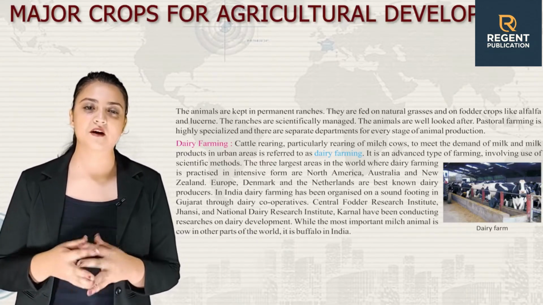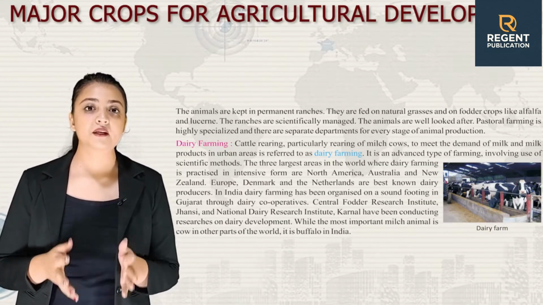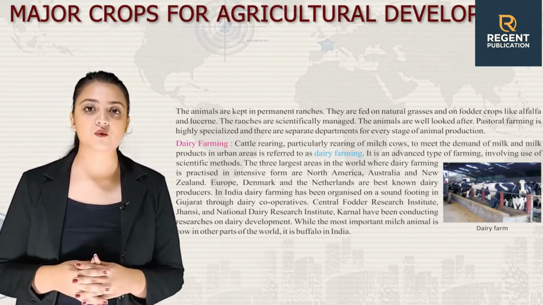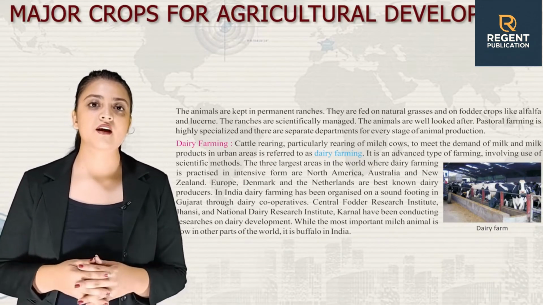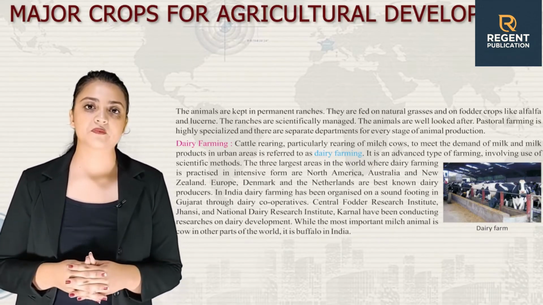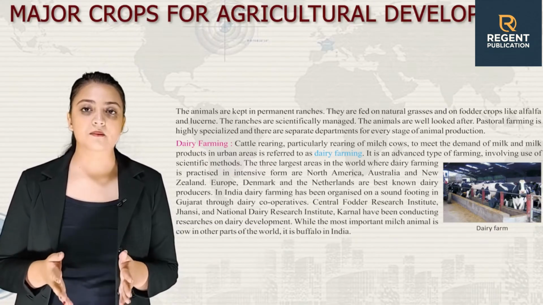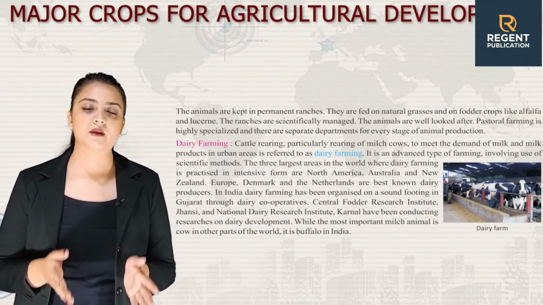First, we have dairy farming. Cattle rearing, particularly rearing of milk cows to meet the demand of milk and milk products in urban areas, is referred to as dairy farming. It is an advanced type of farming involving the use of scientific methods.